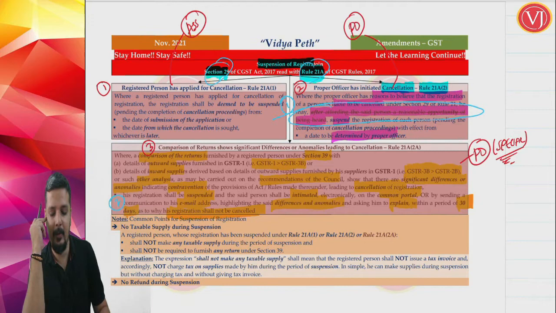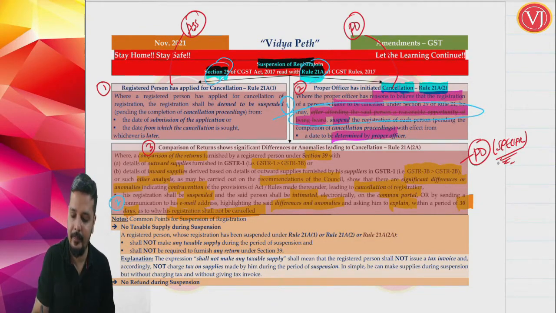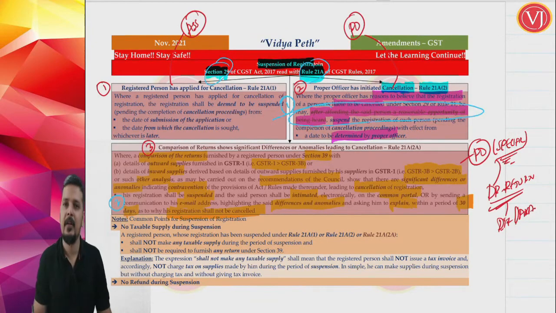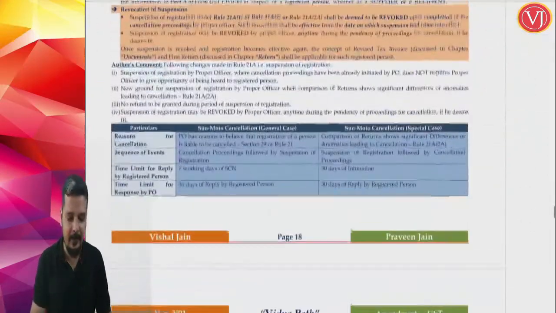So this point is a very special point. Proper officer is doing desk review of all the returns, basic review of the returns, where he is finding certain differences or anomalies. Now friends, this is very peculiar, because here in a special case by proper officer, what is happening? Cancellation is not initiating. First it is suspension followed by cancellation. Now let us see that particular differentiation chart.